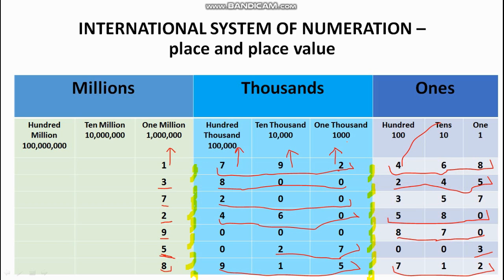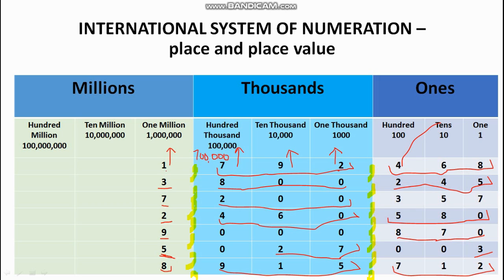Place value of 9 is 90,000. Place value of 7 is 700,000. How do we write it? We will write like this: 700, comma, 000. Hope you have understood this.